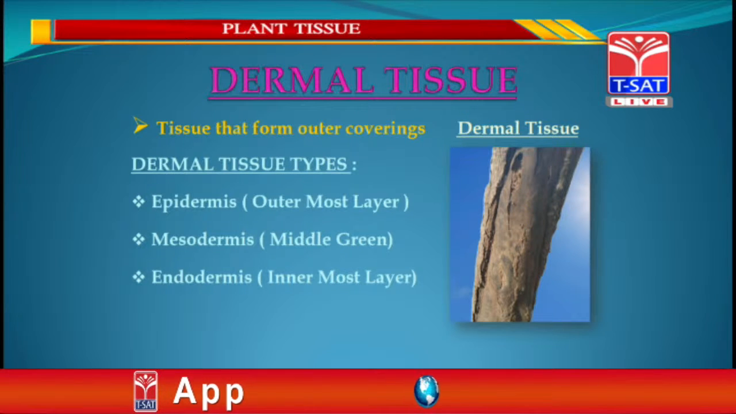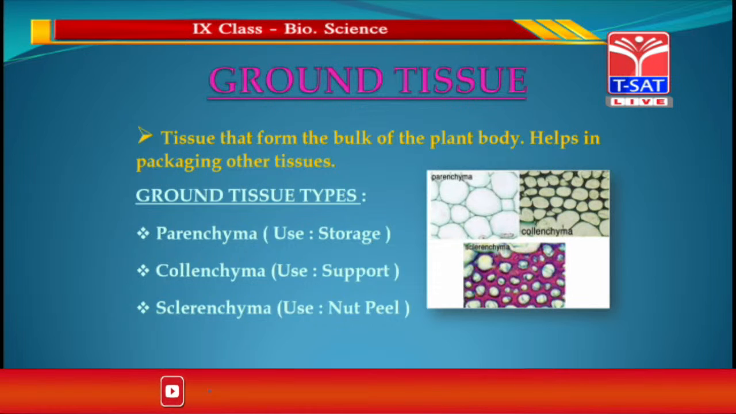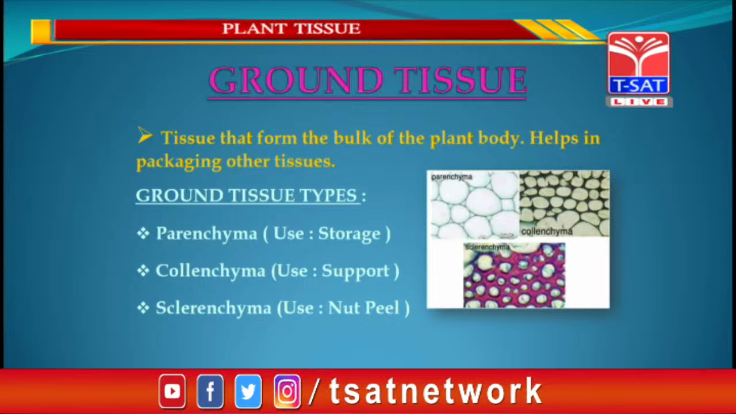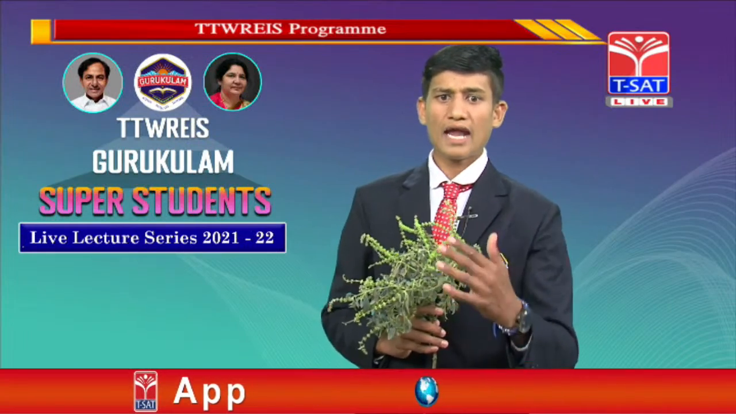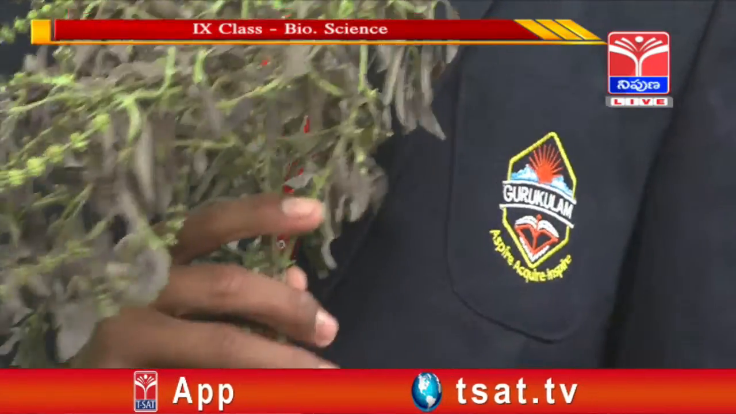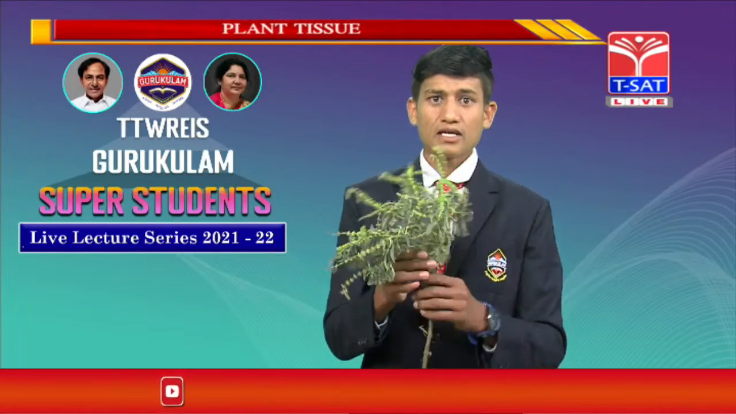And the third tissue is ground tissue. The tissues that form the bulk of the plant body and help in packaging other tissues are known as the ground tissues. The first point is that it forms the bulk of the plant body. Bulk means the total part.